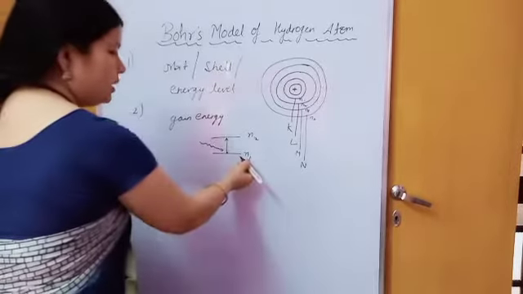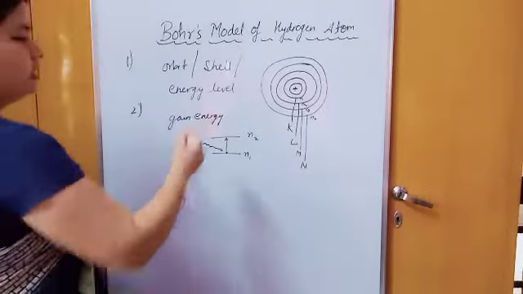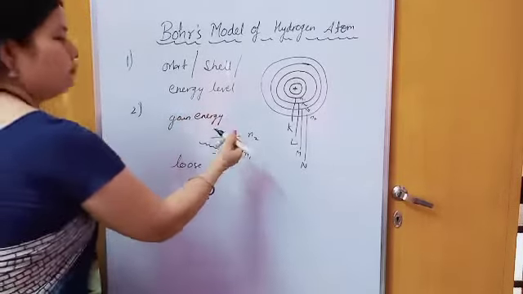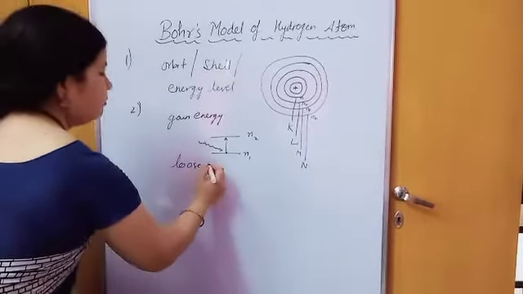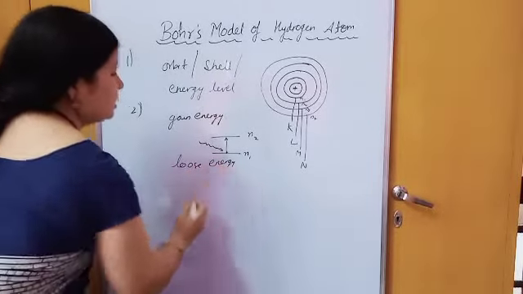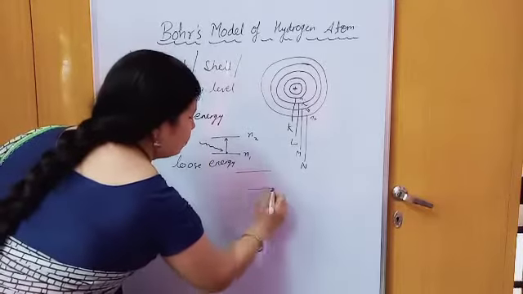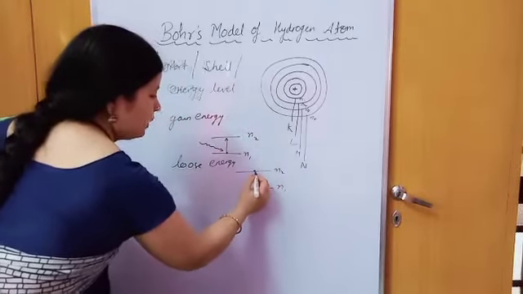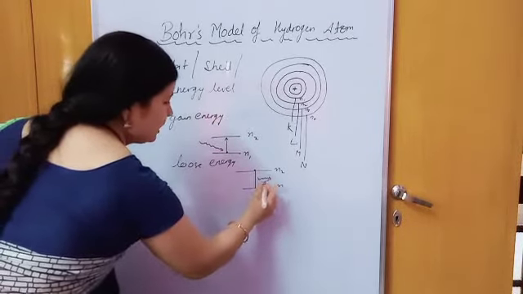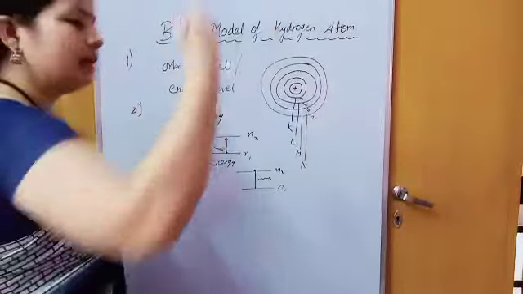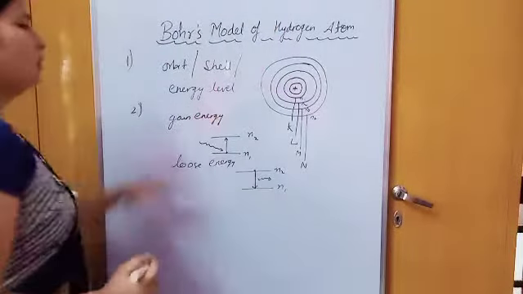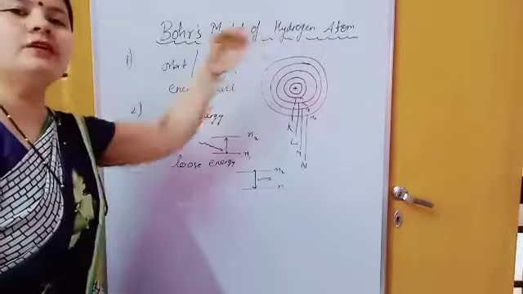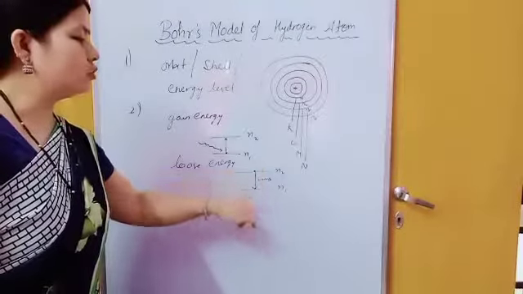This one is lower energy and this one is higher energy. And when they lose energy, previously they are in the higher energy level and this one is the lower one. So after losing energy, they jump from the higher energy level to the lower energy level. So in gain they go from lower to higher, and when they lose energy, they jump from higher to lower.